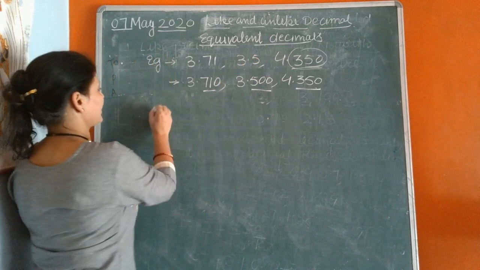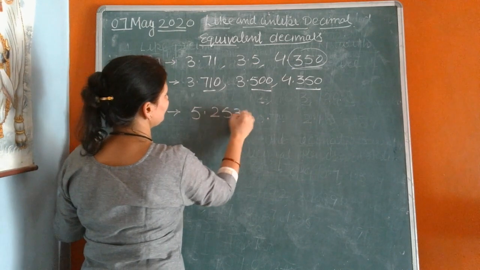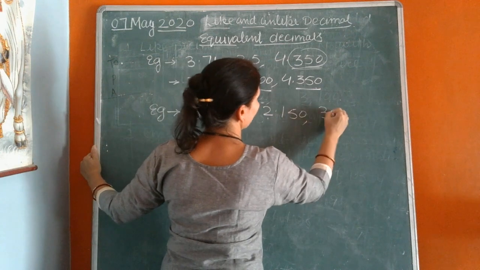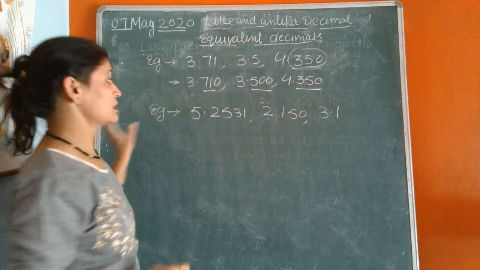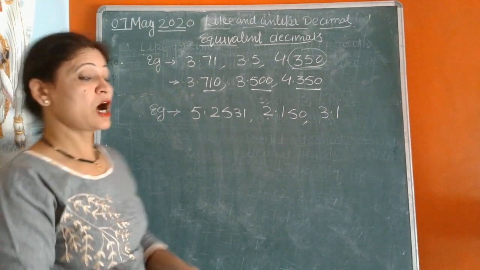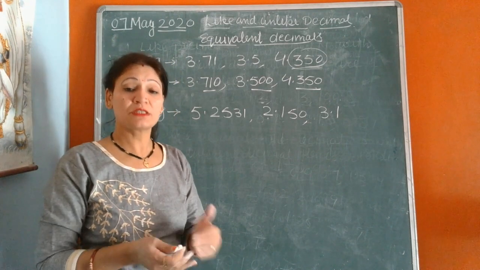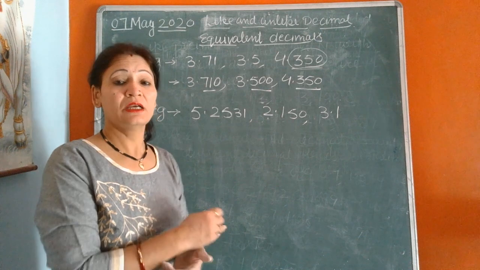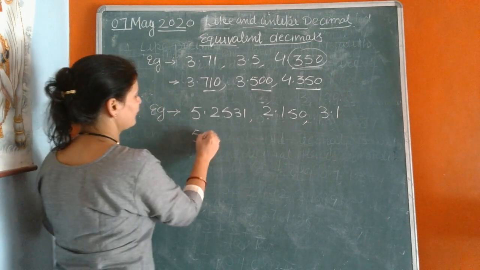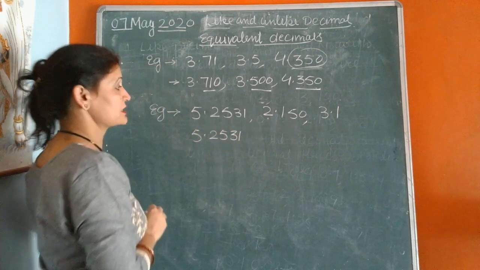Now take one more example: 5.2531, 2.150, 3.1. These have different numbers after the decimal. How to make them equal? If we put zeros on the right-hand side, these will be made equivalent decimals. 5.2531 is the largest decimal.